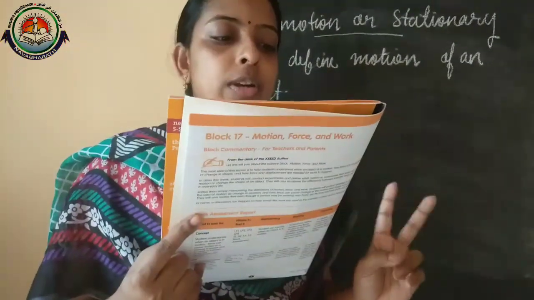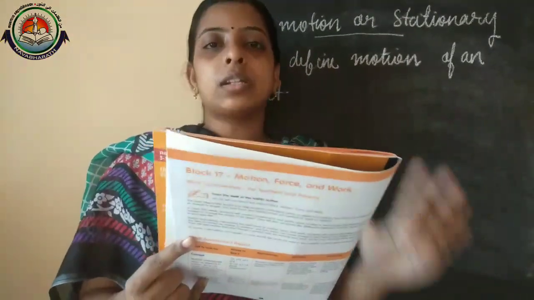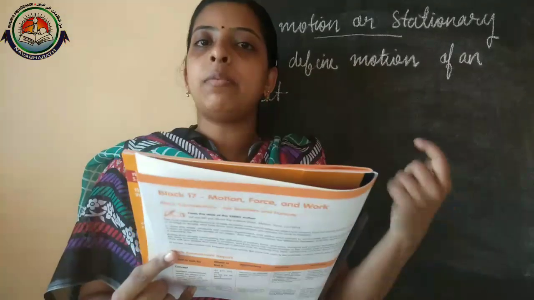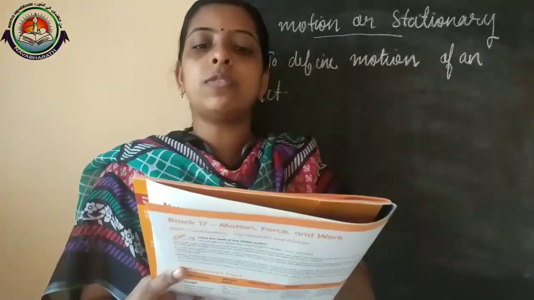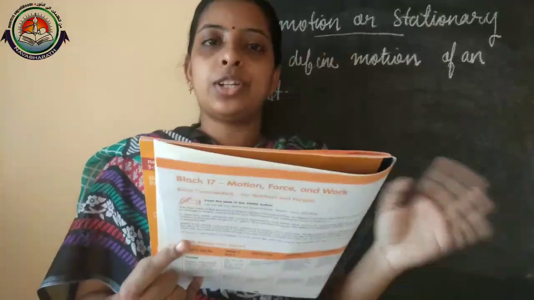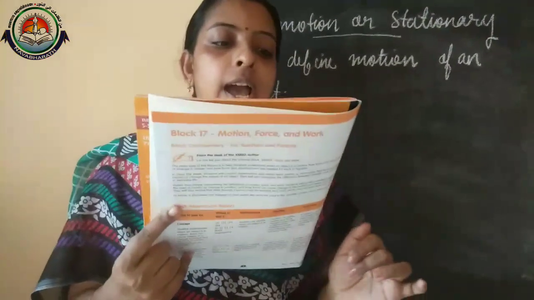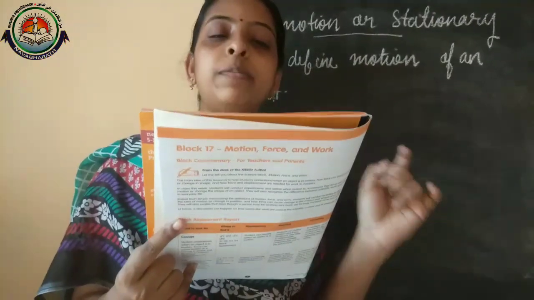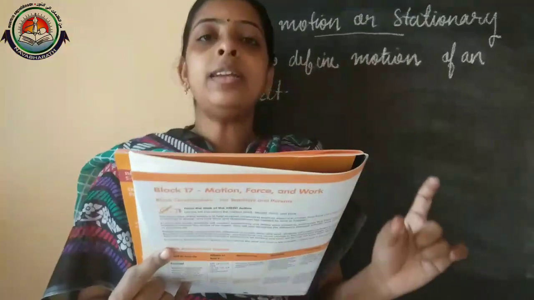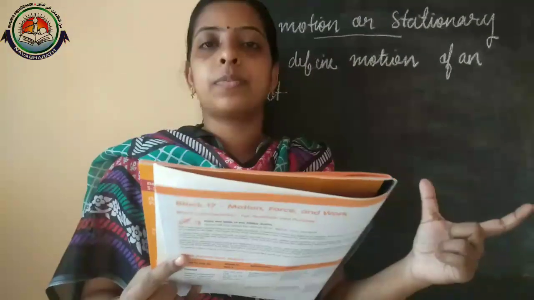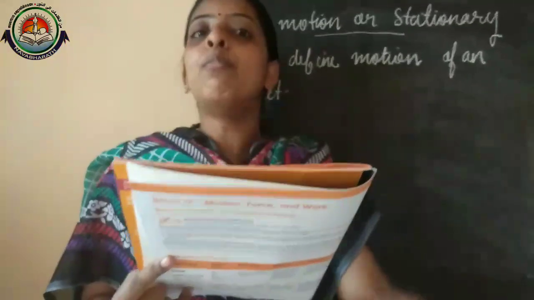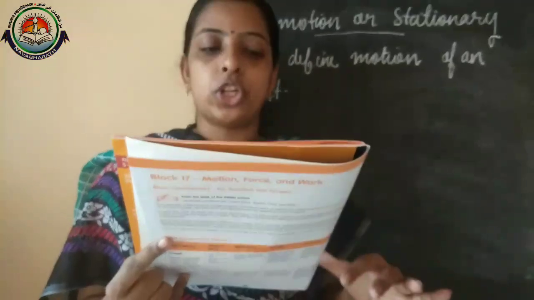B, students sitting in a classroom. Is it motion or stationary? They are not changing their position, they are simply sitting in the class, so it will be stationary. C, an athlete running a 200-meter race. He is moving, so we can write in motion.